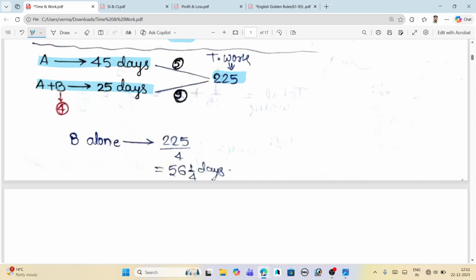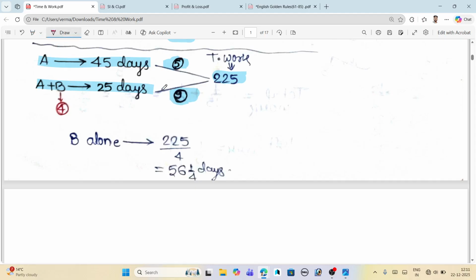And what is the efficiency? Okay, when we divide 225 by 45, we will get the efficiency of A as 5. And when we divide 225 by 25, we will get 9 as the efficiency of A plus B.